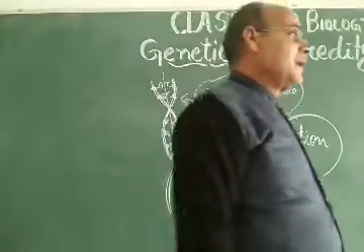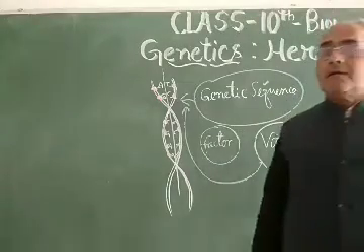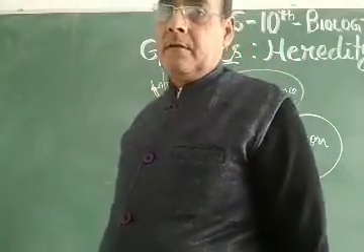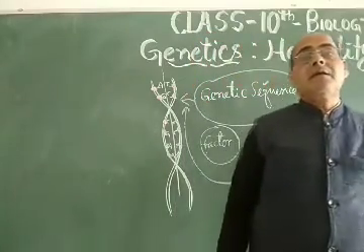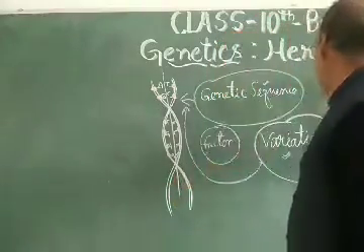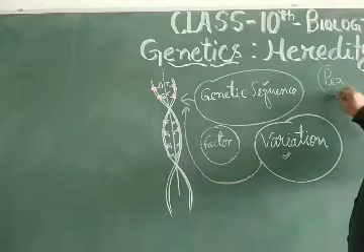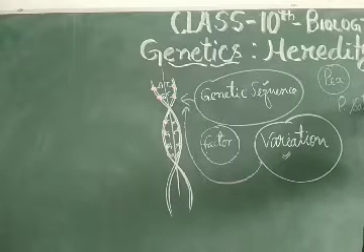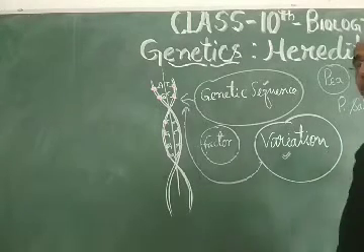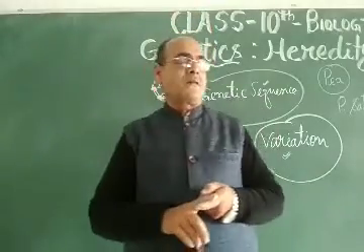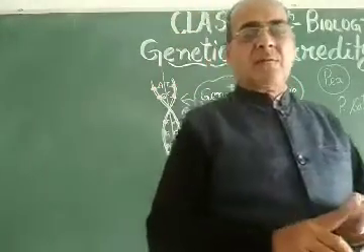So my dear students, Gregor Johann Mendel was the scientist who decided to do experiments, and he chose the pea plant, Pisum sativum. He chose this pea plant because it has a short duration for the development of flowers and seeds, which takes place within a short span of time.